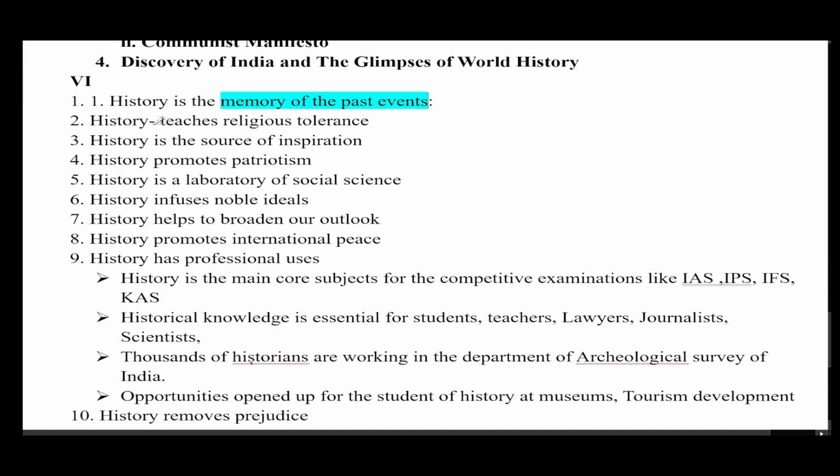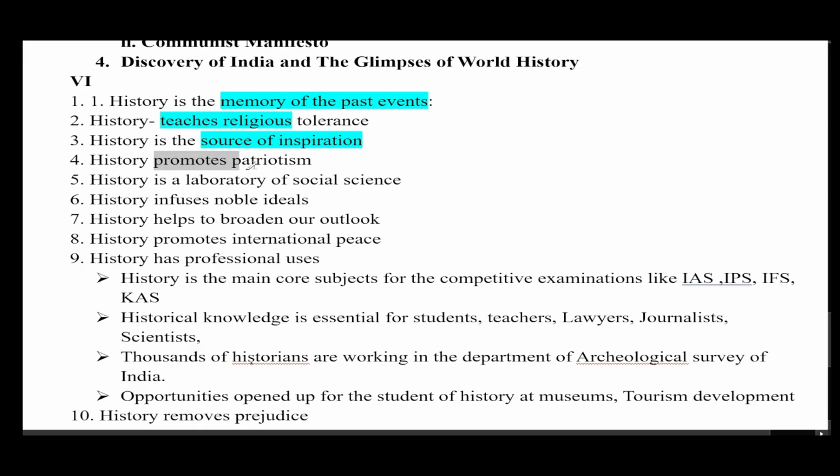The second one, history teaches religious tolerance. Many great personalities focus on religious tolerance, for example, Kabir, Guru Nanak, etc. History is the source of inspiration. In history, we study many great personalities. Their life and achievements are always inspiring.